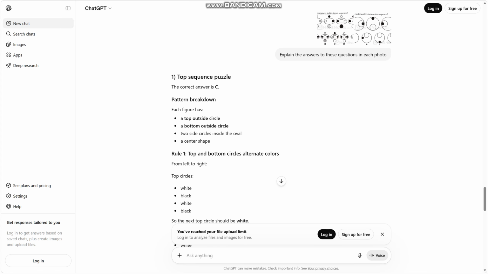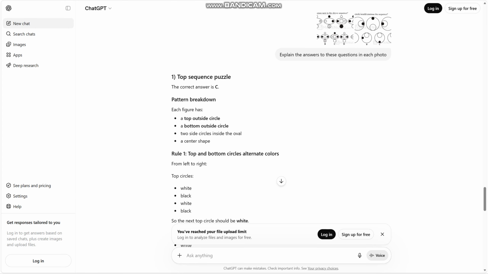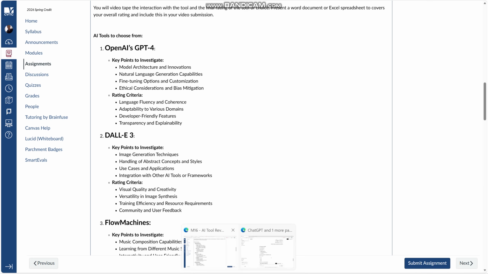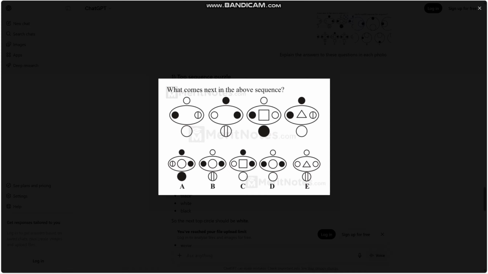And then the top sequence below says the correct answer is C, because each figure has a top outside circle, a bottom outside circle, 2 side circles, and a center shape. And this is adaptability to various domains, like answering questions, like math, like sequence puzzle questions, I guess.